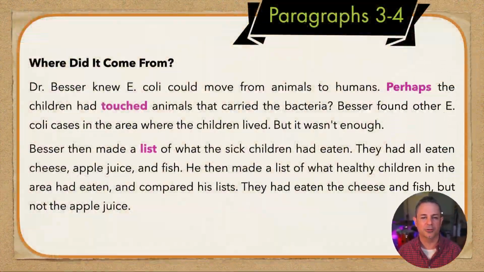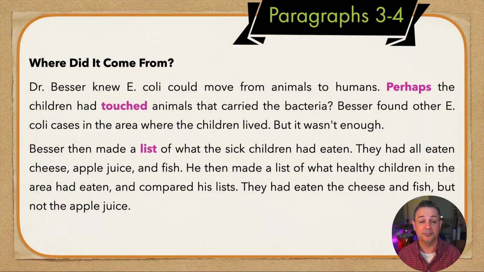Paragraphs 3 and 4. Where did it come from? Dr. Besser knew E. coli could move from animals to humans. Perhaps the children had touched animals that carried the bacteria. Besser found other E. coli cases in the area where the children lived, but it wasn't enough.